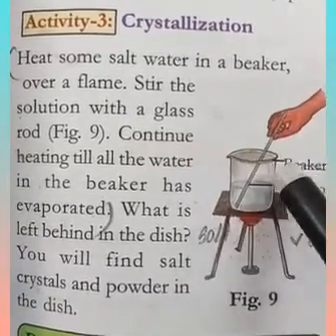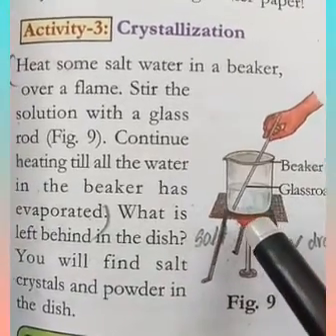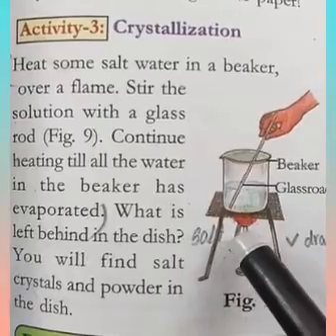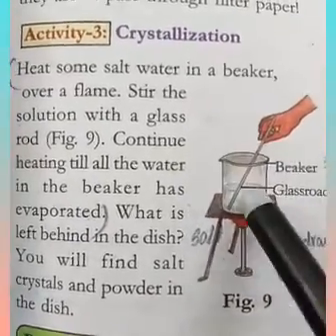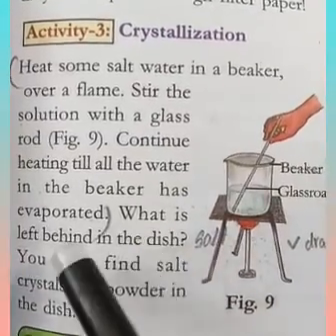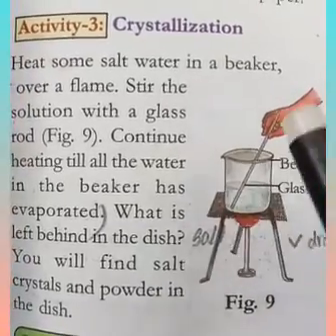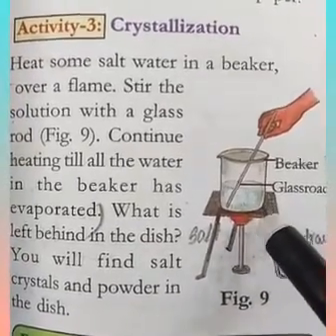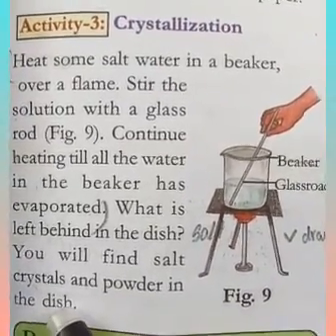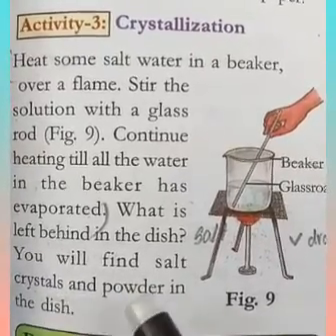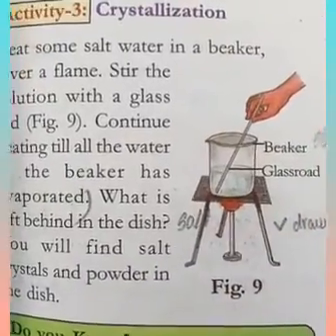Continue heating, so that what will happen? As you know, when the temperature is increased and the water is boiling, the water will be evaporating, isn't it? So what is left behind in the dish after the water has evaporated? What will you see? It is nothing but salt crystals and powder in the dish. So this is the crystallization method.